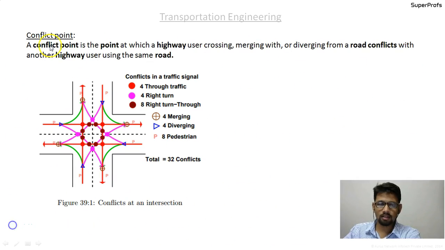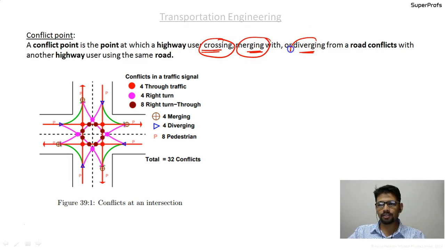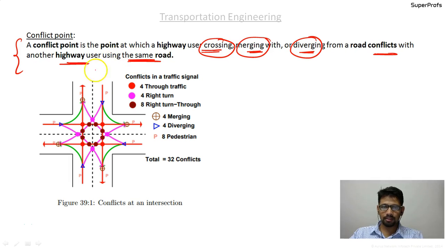Okay guys, so a conflict point is a point at which a highway user crossing, merging or diverging from the road conflicts with another highway user using the same road. If you read it again, a conflict point is the point at which a highway user, the user that is crossing, merging or diverging, all three operations from a road, conflicts with another highway user using the same road. Okay, so what does this mean?